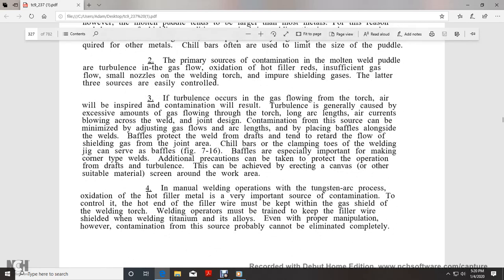The primary sources of contamination of the molten weld metal are turbulence in the gas flow, oxidation, hot filler rods, insufficient gas flow, small nozzles or welding of the torch, and impure shielding gas. The latter three sources are easily controlled.